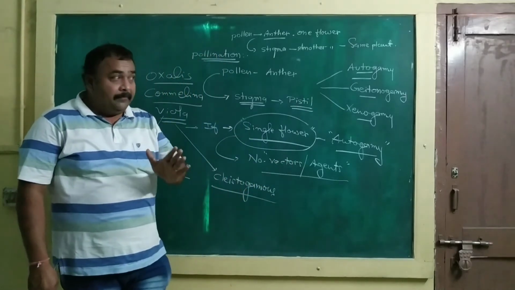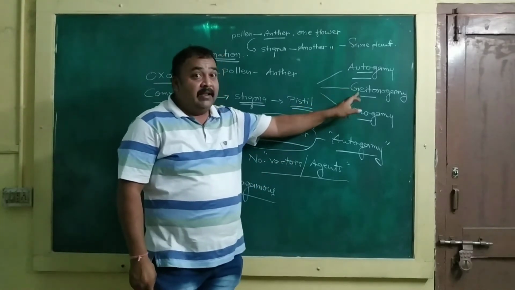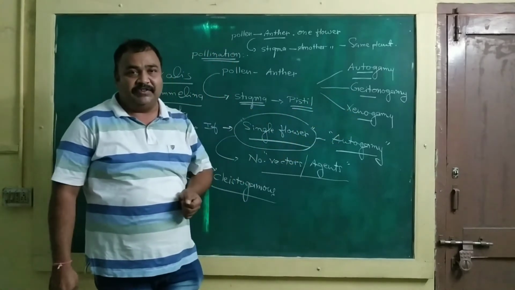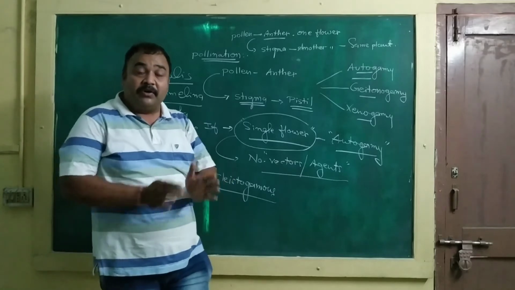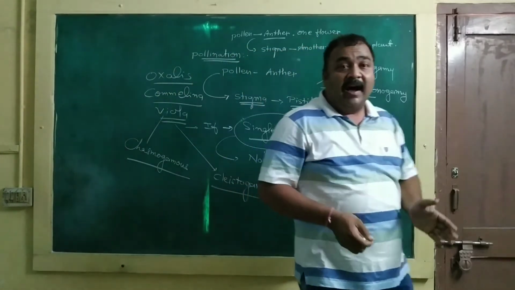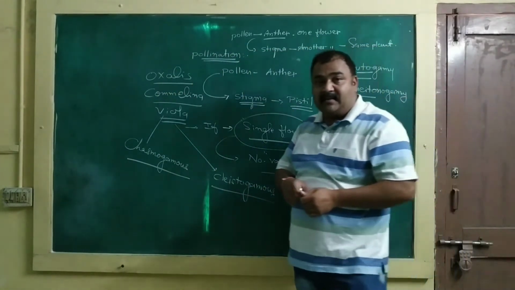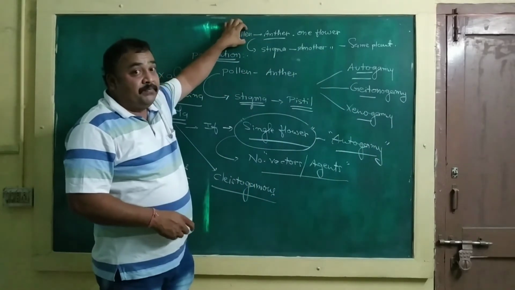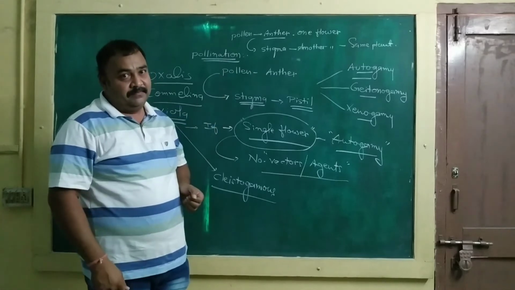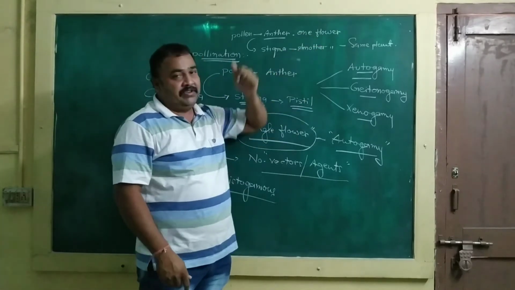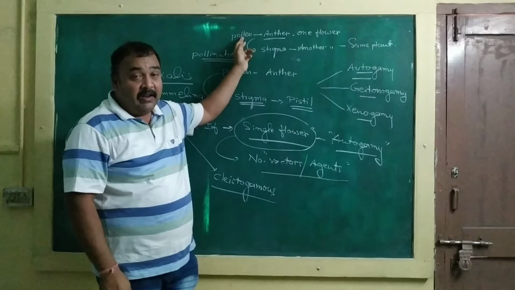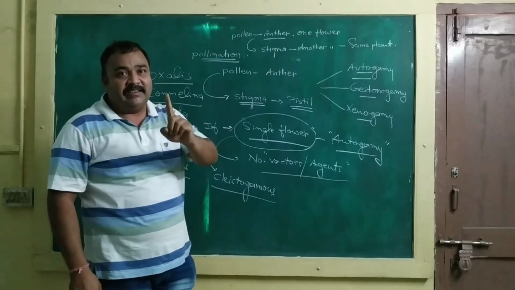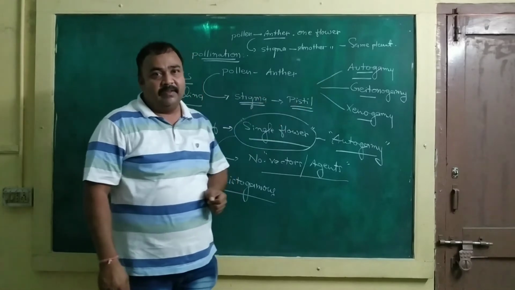So functionally, geitonogamy is a kind of xenogamy or cross-pollination. Why? Because two different flowers are associated in this mechanism. But as the pollen comes from the same plant, it is genetically autogamy.